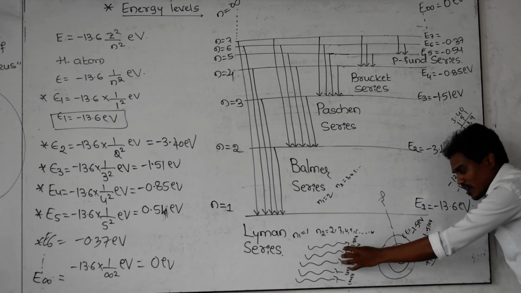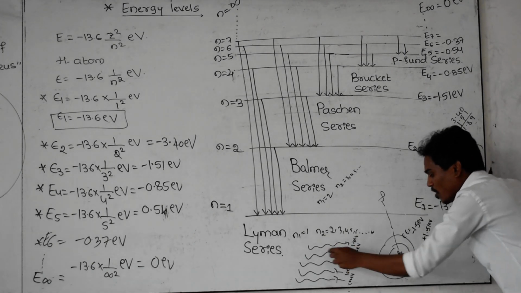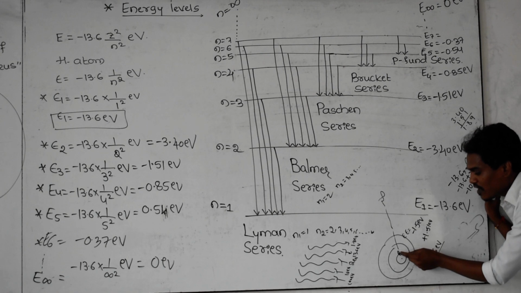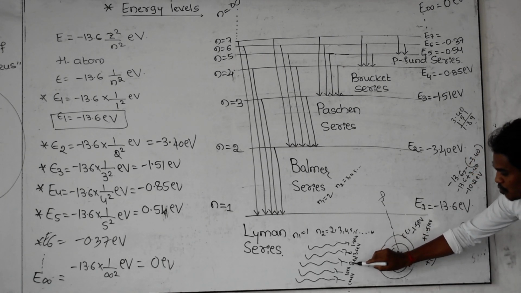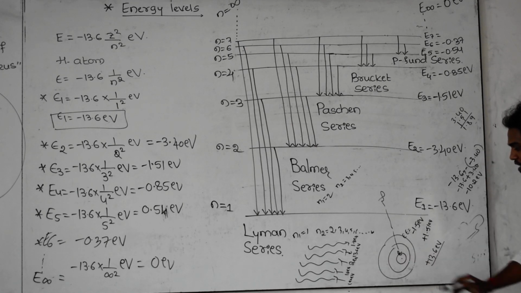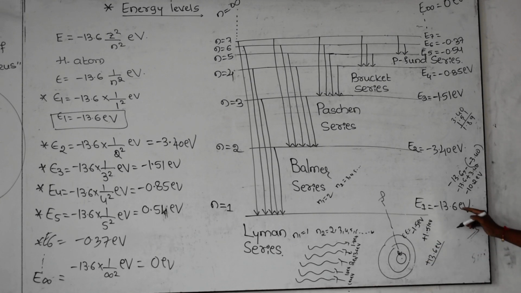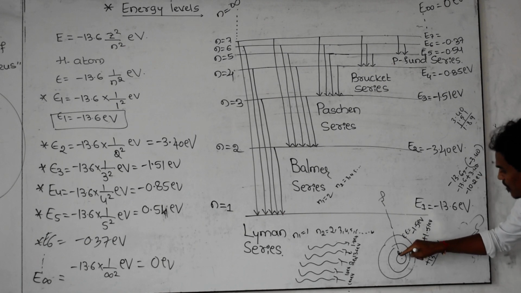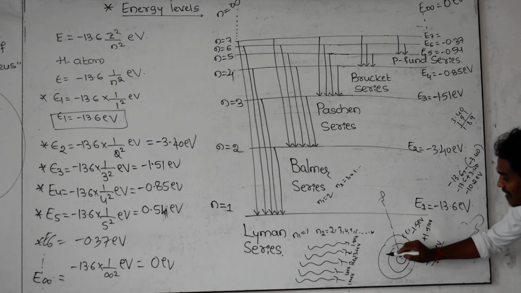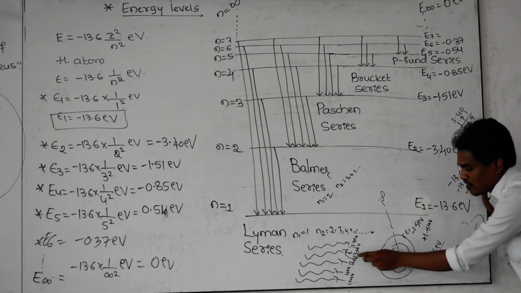Whenever these photons are incident on the atom, which photon does this electron receive? The energy of this orbit is minus 13.6. This electron receives the second photon, because its energy value is equal to 13.6.